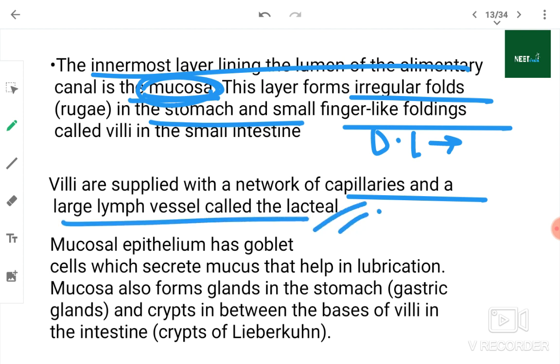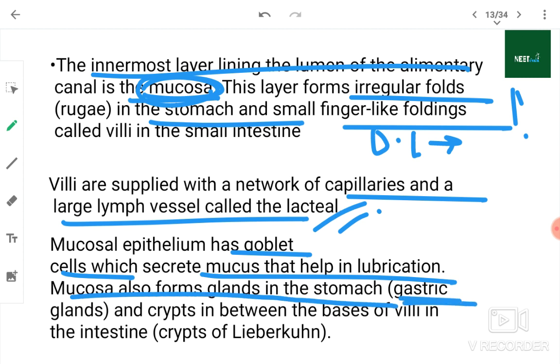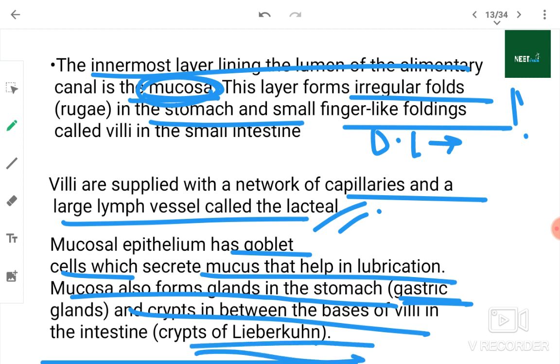Always they ask what is a lacteal, and you all do it wrong. So lacteals are large lymph vessels, and these questions we have already done on Telegram in the NEET Shala group. Mucosal epithelium has goblet cells which secrete mucus that helps in lubrication. Mucosa also forms glands in the stomach, gastric glands, and crypts between the bases of villi in the intestine. Crypts of Lieberkühn are present in the intestine.